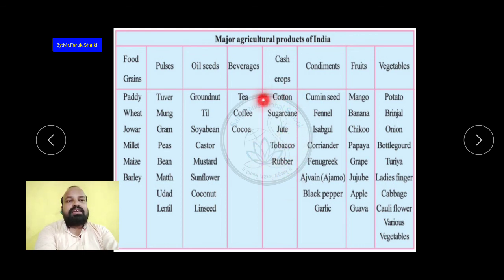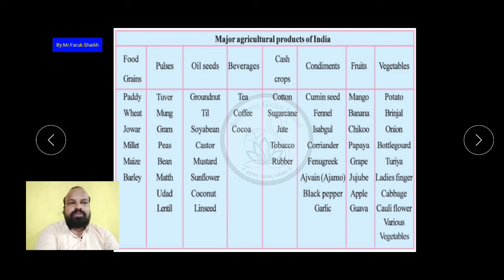These are the cash crops. Now condiments, which are used for different types of spices, जो मसालों में यूज़ होता है. So the cumin seed, fennel, isabgol, coriander, fenugreek, ajwain, black pepper, and the garlic. These are the condiments.